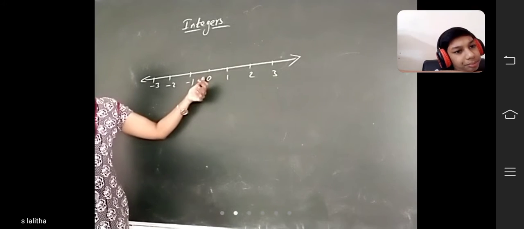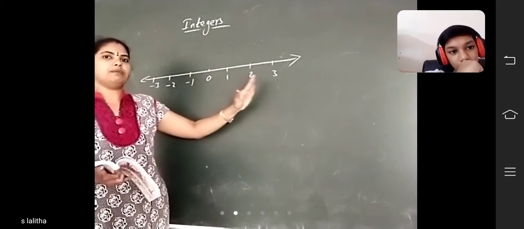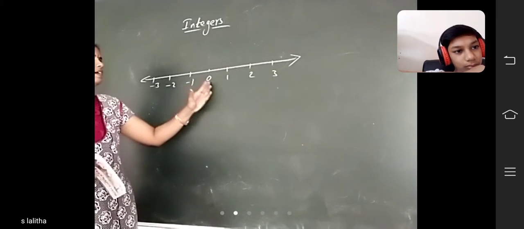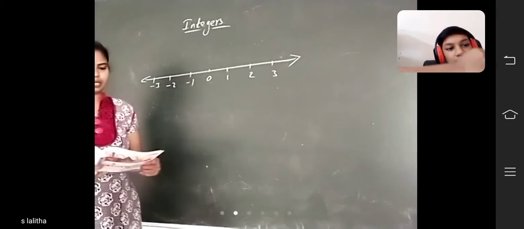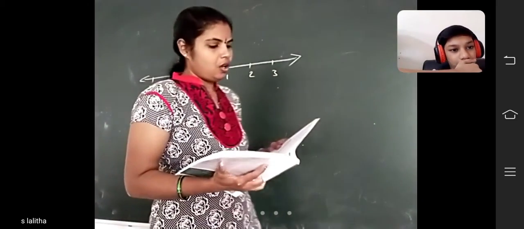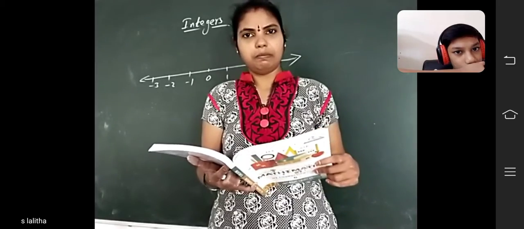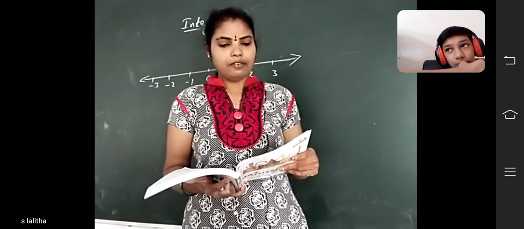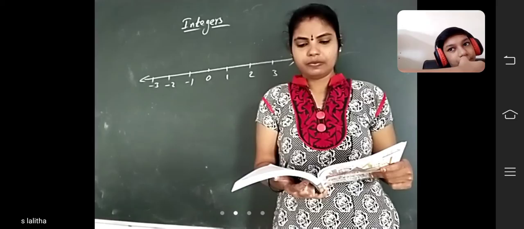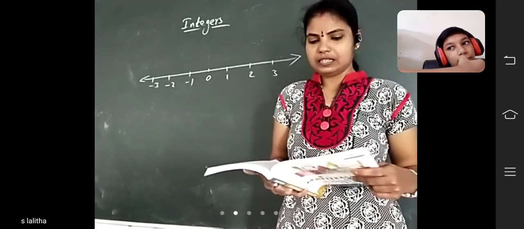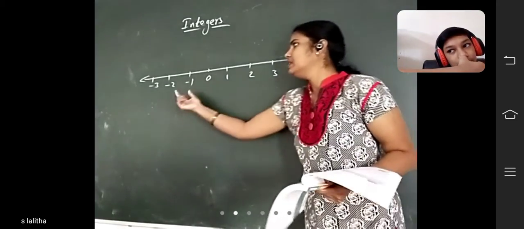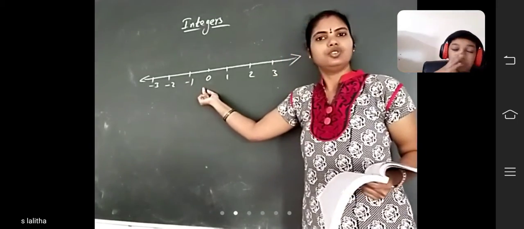On the right side you should write the positive numbers and on the left side you should write negative numbers. On the right hand side of the middle point 0, label the points of division +1, +2, positive numbers, while on the left hand side you mark negative numbers. Hence the number line is like this. These are all positive integers, negative integers, and the middle one is 0.